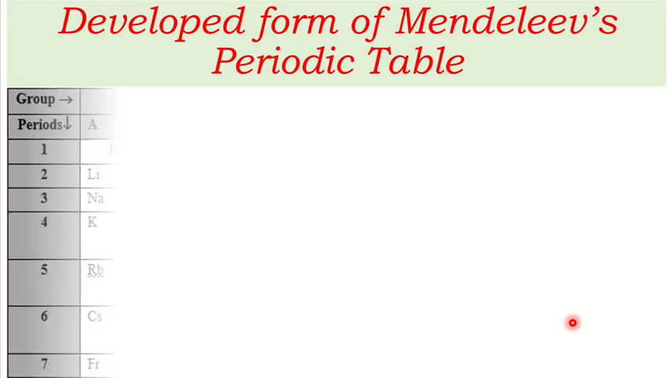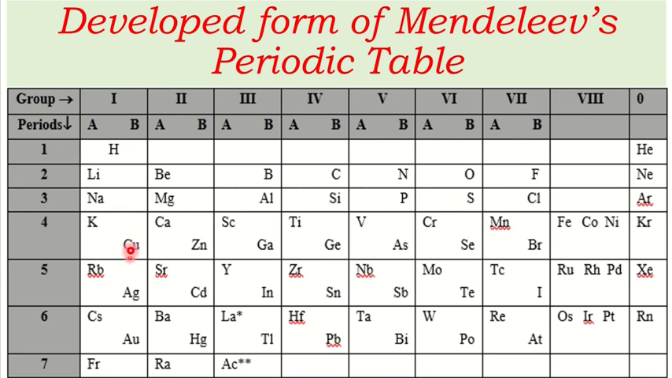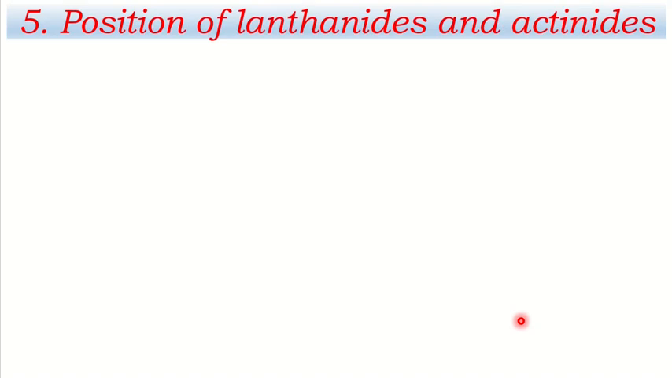Let's have the periodic table and try to understand this. This copper, silver, gold, they are placed along with the alkali metal like lithium, sodium, potassium. They are highly reactive, but copper, silver, gold, they are very less reactive metal. Dissimilar elements were placed together in group 1. In the same way, copper and mercury, they are similar, but they are placed in different group, and this was also criticized.